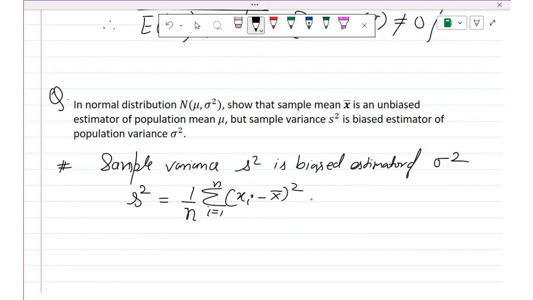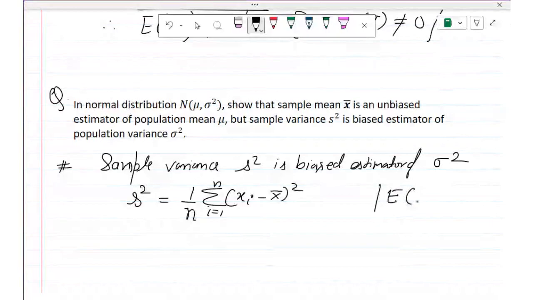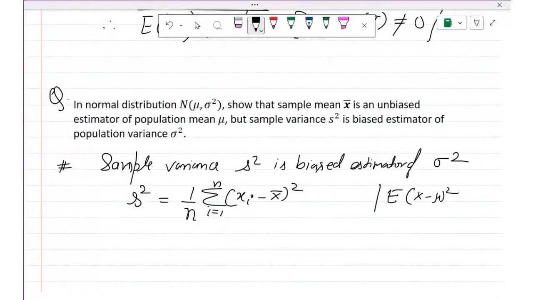Like the formula, if probabilities are involved, in that case the formula is the average of x minus mu whole square. And there is one more formula also, which is E of x square minus E of x whole square. Both are the same. If you open this and apply the properties of expectation, you will get the second one.